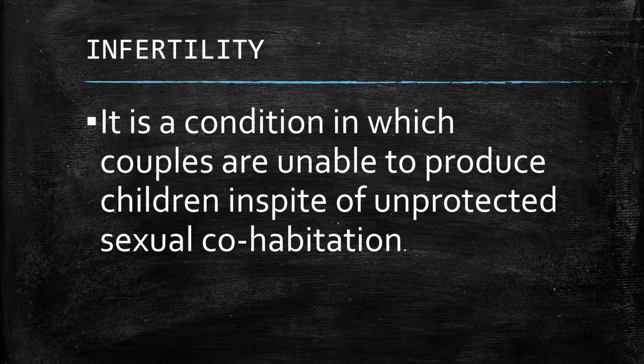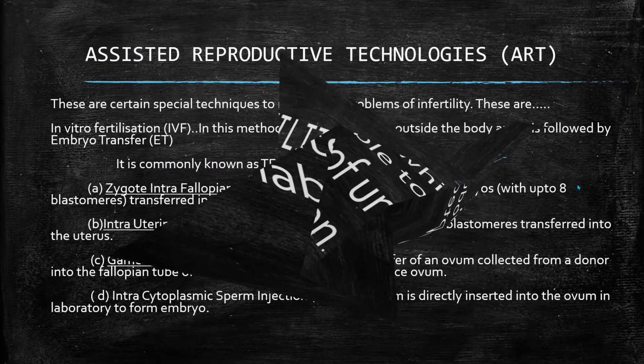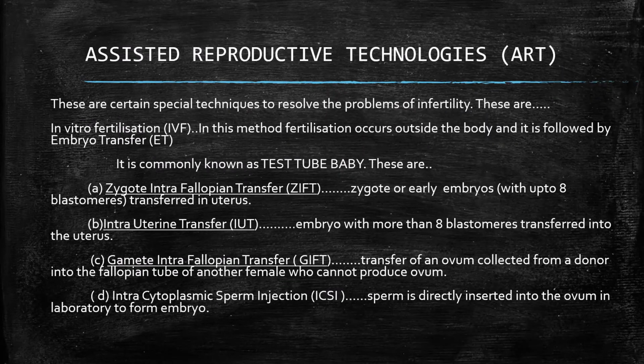One more problem arises, that is called infertility. Infertility is a condition in which couples are unable to produce children in spite of unprotected sexual cohabitation. Either the male or the female is unable to get a child after up to 2 years of unprotected sex. If this problem arises, this is called infertility. This problem is very common nowadays in our society.